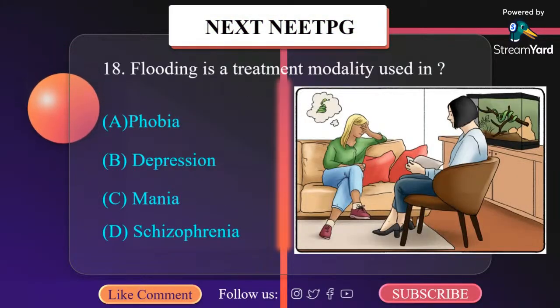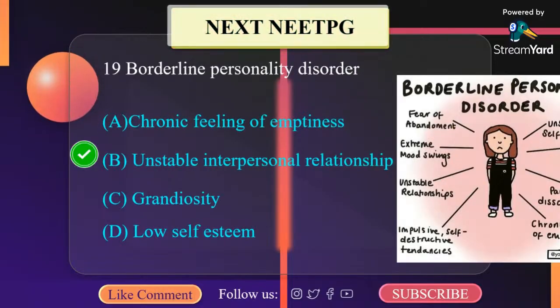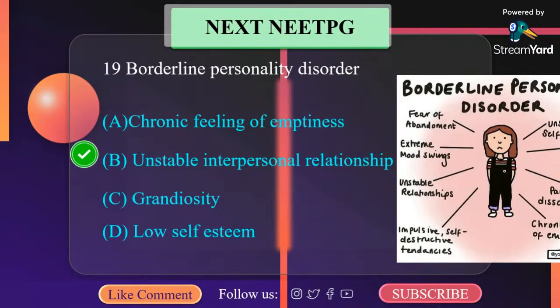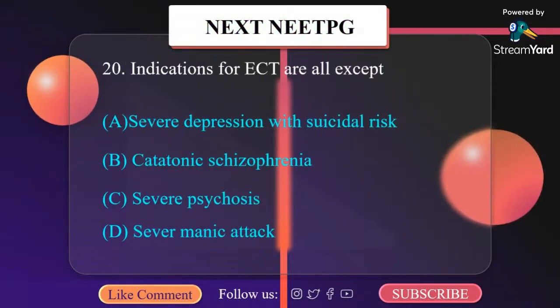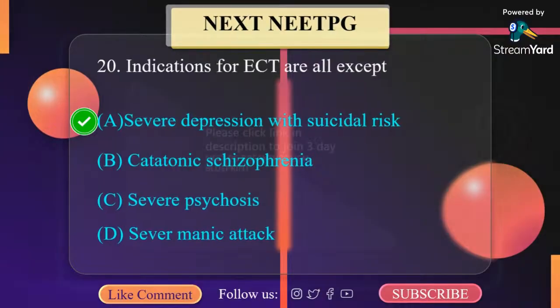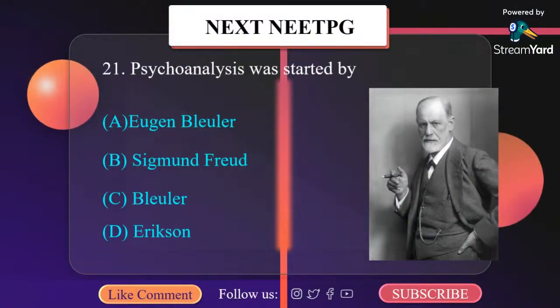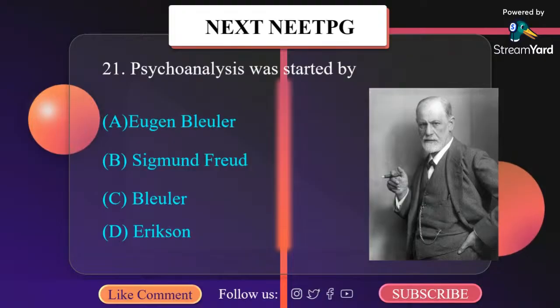Flooding is a treatment modality used in, well, of course, phobia. Borderline personality disorder is unstable interpersonal relationship. Indications for ECT are all except. Psychoanalysis was started by Sigmund Freud.